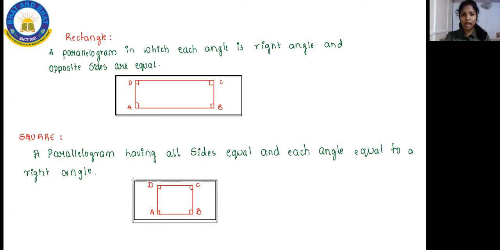In this parallelogram, you can see all the sides are equal, and also each and every angle is a right angle. Okay, so that's the reason we call this a type of quadrilateral, or it can also be called a parallelogram too. So hope you kids have understood these points.